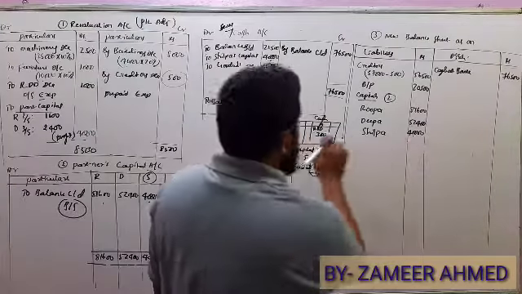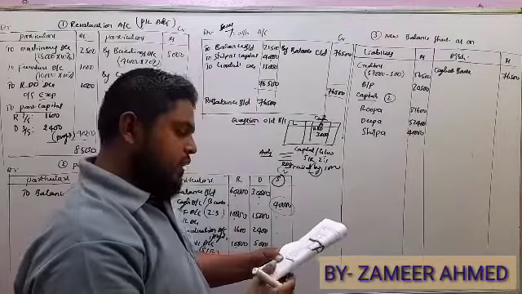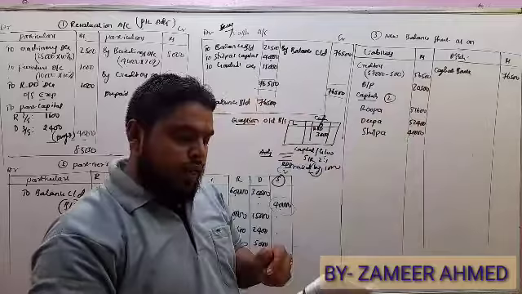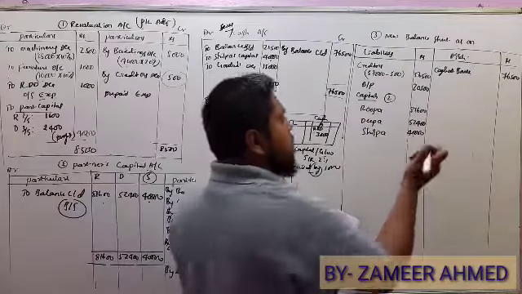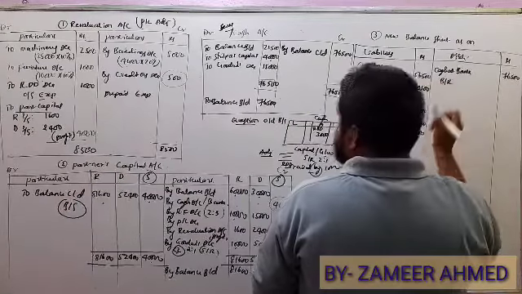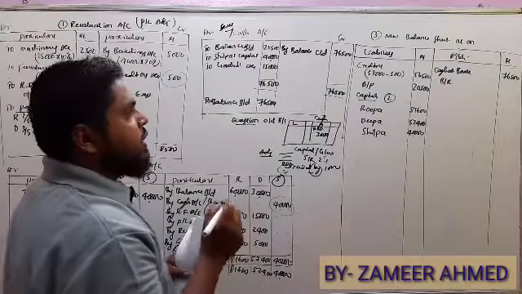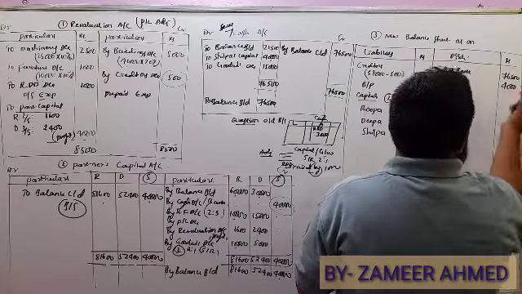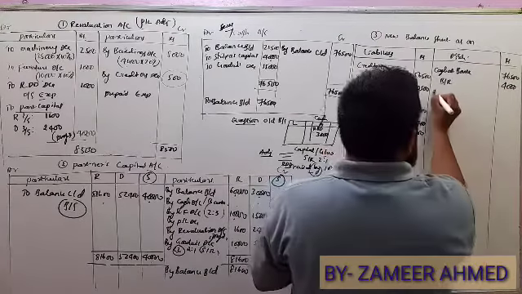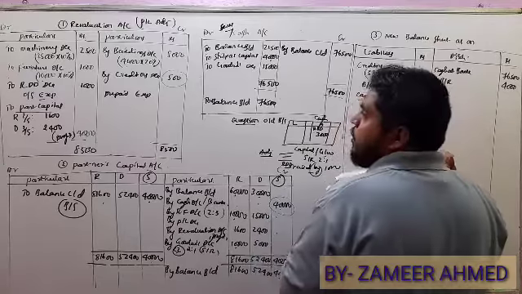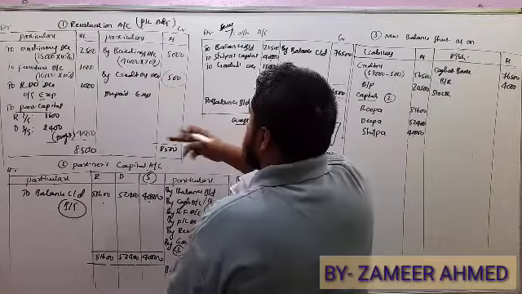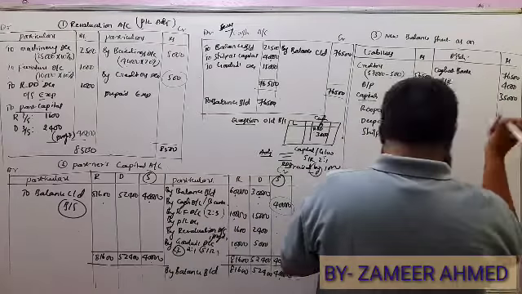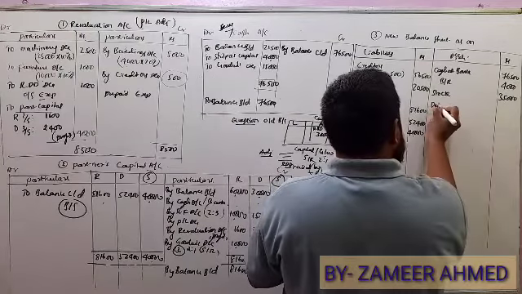In the old balance sheet assets, first he has given cash at bank. Already we have taken the cash balance here. Next, bills receivable. There is no adjustment here, so the same amount, 4,000. Next stock. For stock also there is no adjustment, and in the revaluation account stock is 35,000. Next debtors.